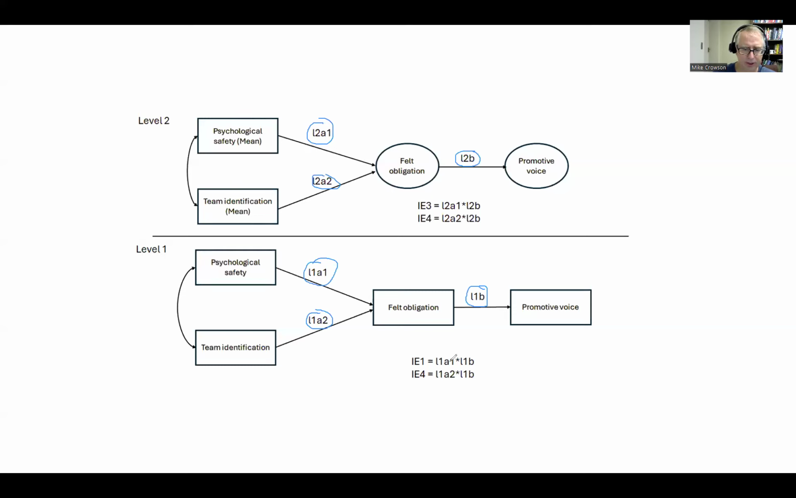And the estimands that we'll be creating are IE1, and there'll be an IE2, and that should be a 2 right here instead. Basically IE1 is the product of this path right here and this path right here, and IE2 is going to be the product of this path, L1A2, and L1B. And then at level 2, IE3, the indirect effect, is going to be computed as a product of the L2A1 path and L2B path, and IE4 is going to be computed as a product of L2A2 and L2B.